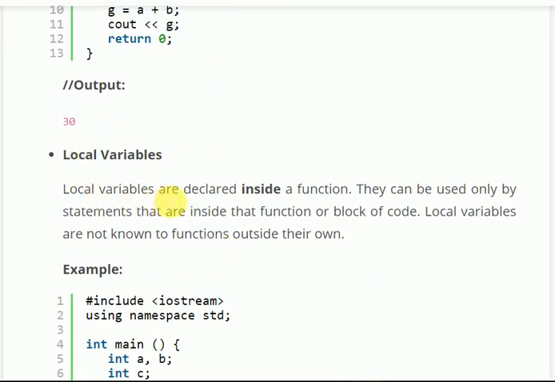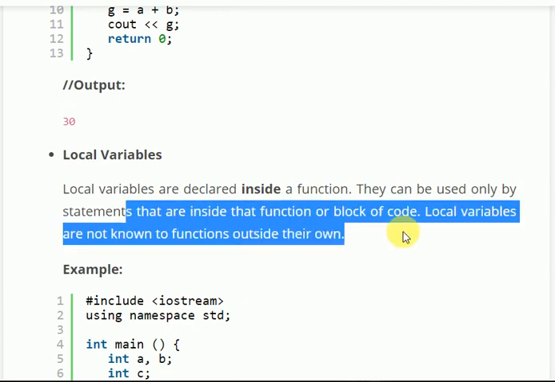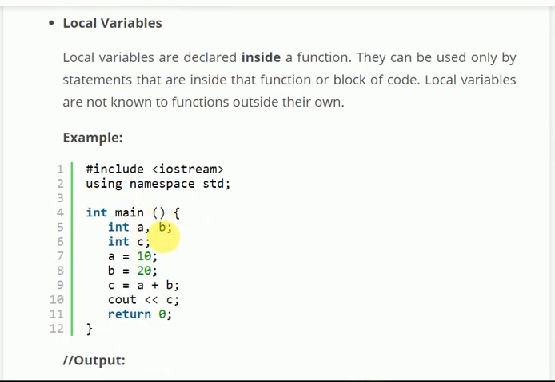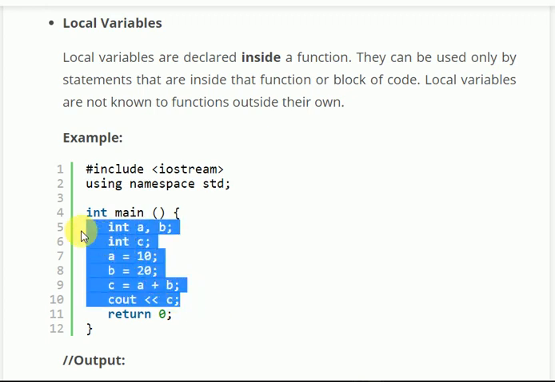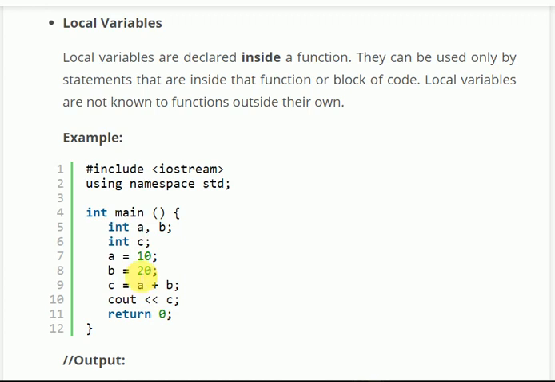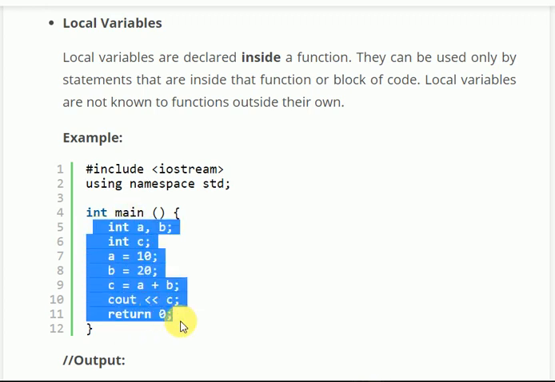Now local variables are declared inside a function. Their scope is only inside that function or block of code. Here in int main, a, b and c, all three are local variables. Their scope is only inside the main function. After it comes out of the main function, this memory is deallocated.